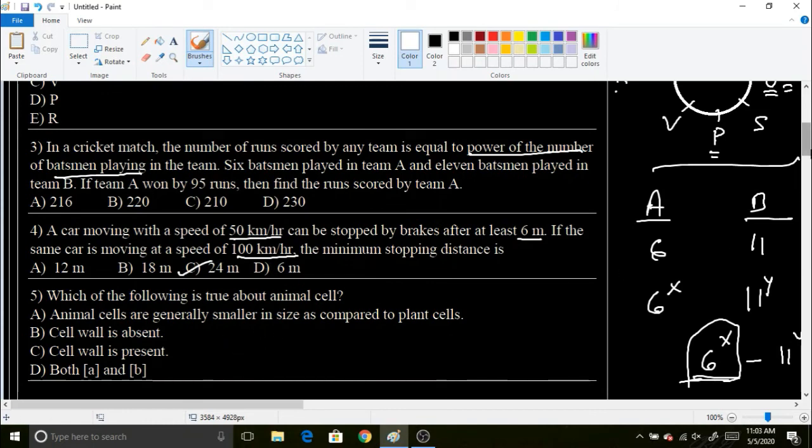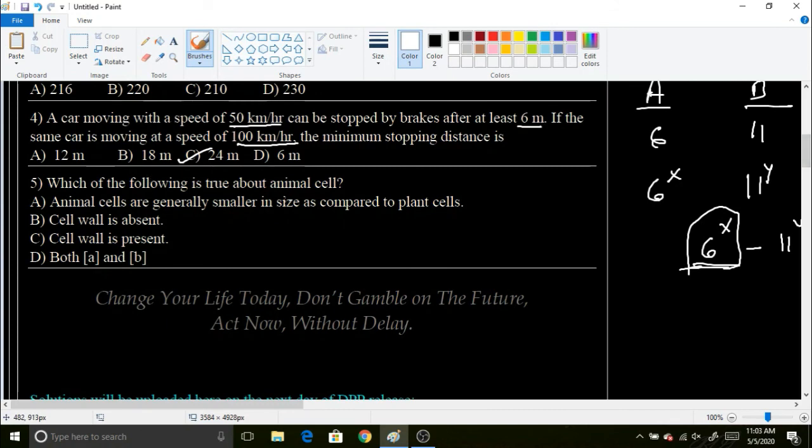Next problem is related to biology. Which of the following is true for animal cell? Animal cells are generally smaller in size as compared to plant cell. That is true. And the cell wall is absent. Yes, that is also true. Cell wall is present, no, false. So the correct option will be both A and B.